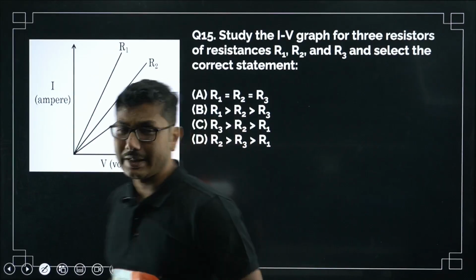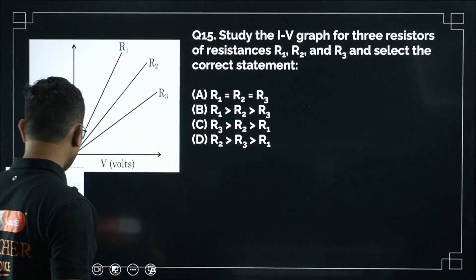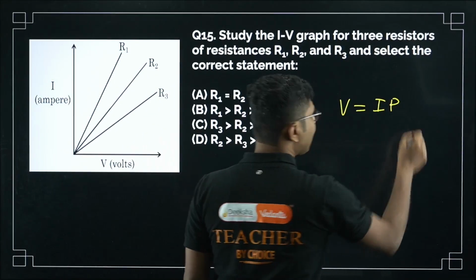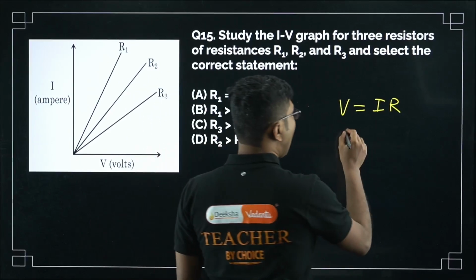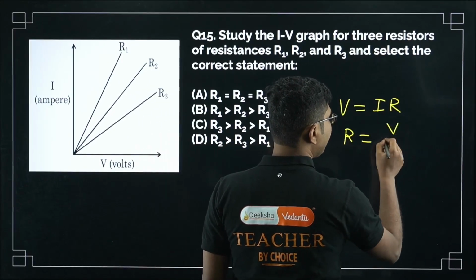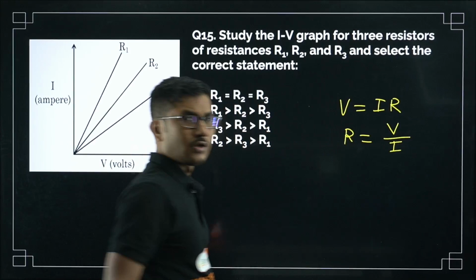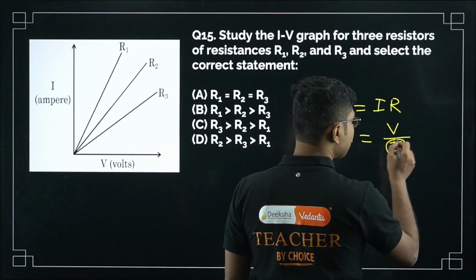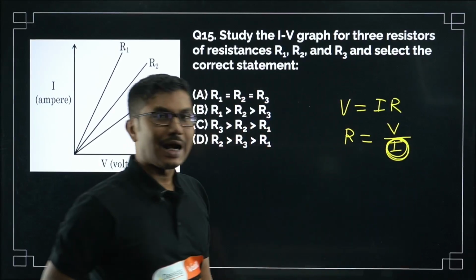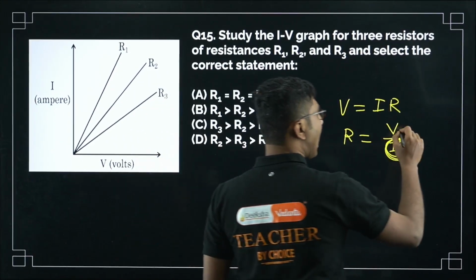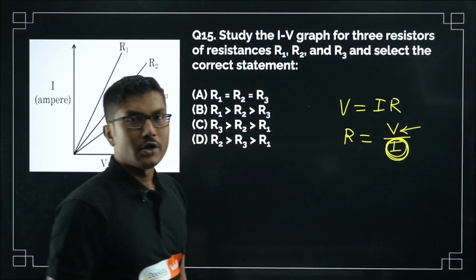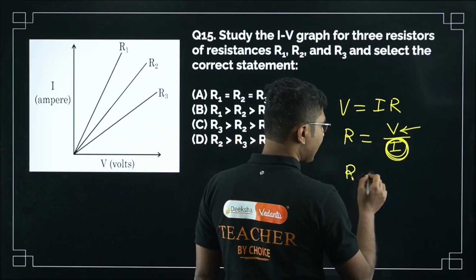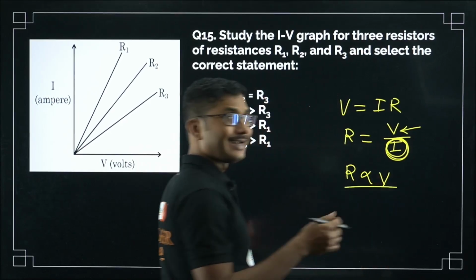Okay, for that we will take the help of our known formula, that is Ohm's law. Ohm's law states that V equals IR, or R equals V by I. Now if we can make I constant, whoever has higher voltage will have higher resistance as well, because resistance is directly proportional to voltage if current is constant.